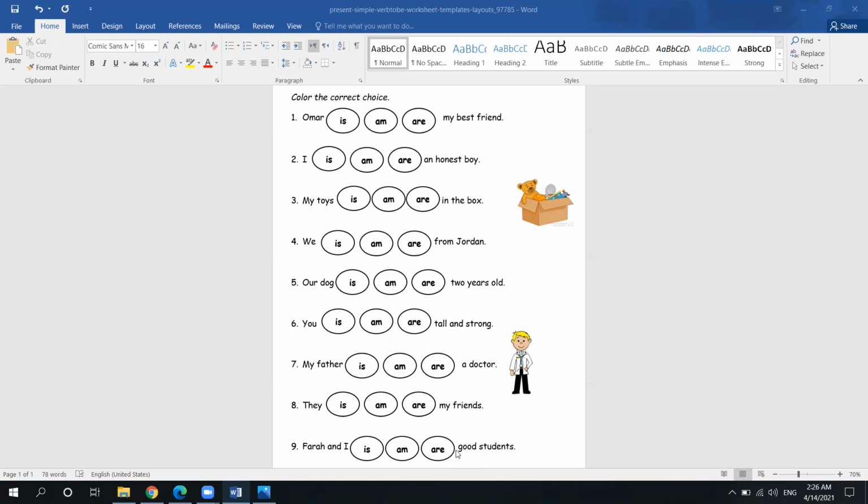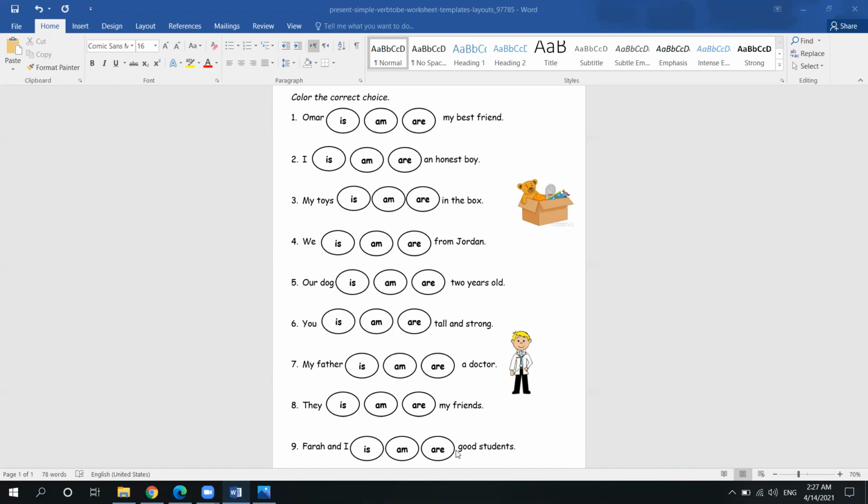So you have to answer these questions or exercises or sentences based on your knowledge of am, is, and are, okay? Now let us move to the second part. In this video, we have two parts. The first part is about am, is, are, which we use for talking about things that are happening now, or when you want to talk about the present time, okay?